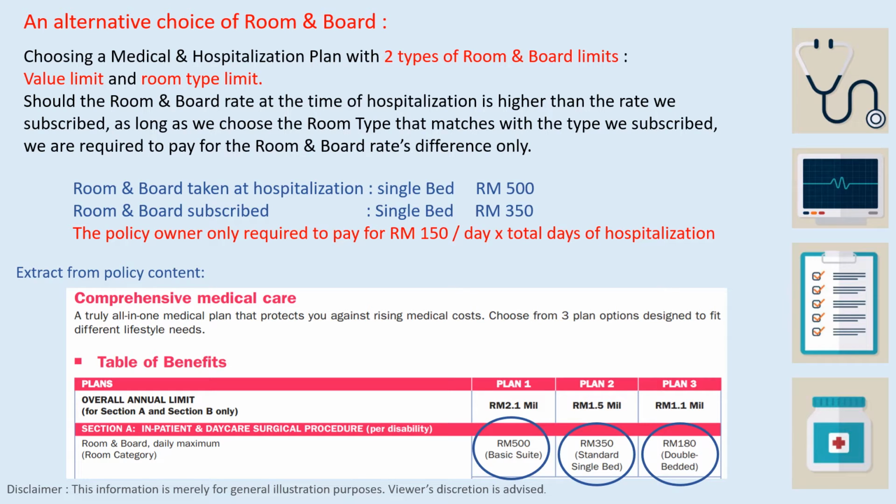Depends which plan you choose. If the plan that you choose is 180 ringgit for double bedded, and when you need to be hospitalized in the future, whereby the room and board actual rate is more than 180, as long as you choose double bedded room, then you will only need to pay the difference of the room rate.